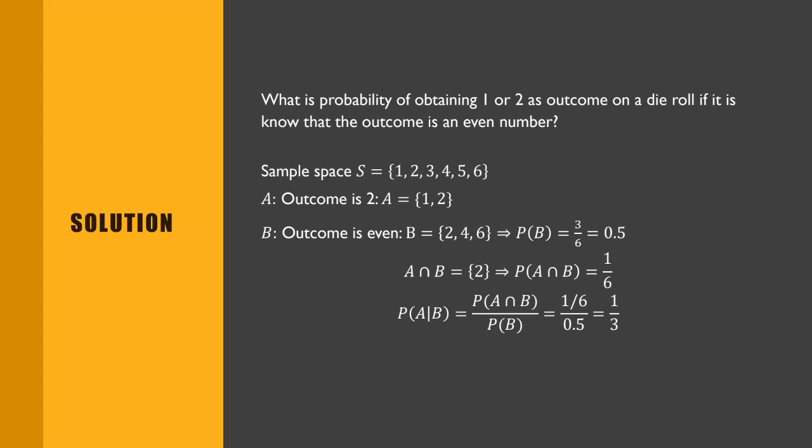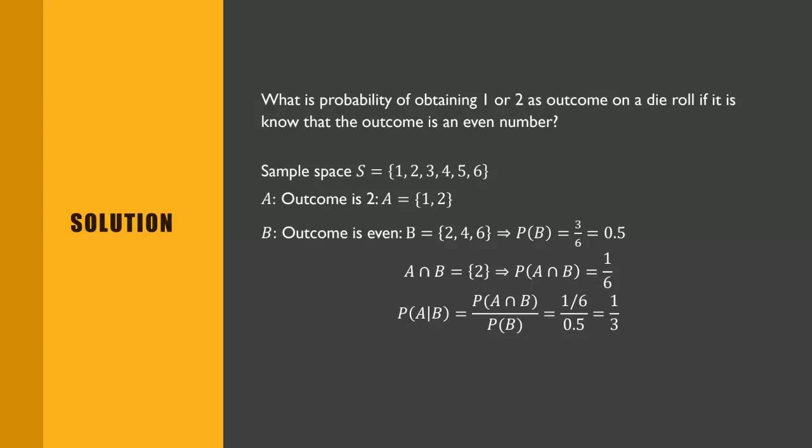So how do we do it mathematically? The whole sample space is 1, 2, 3, 4, 5, 6. Outcome is 2, which is, oh, I made a mistake. It is just 2, right? A is 2, not 1, 2. Sorry.